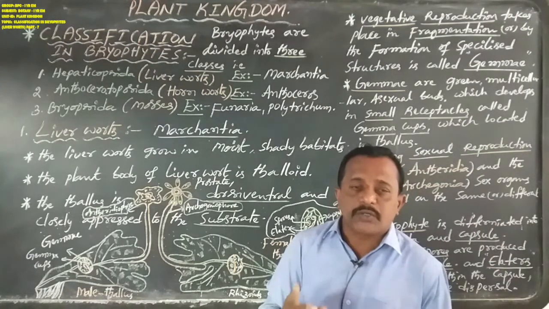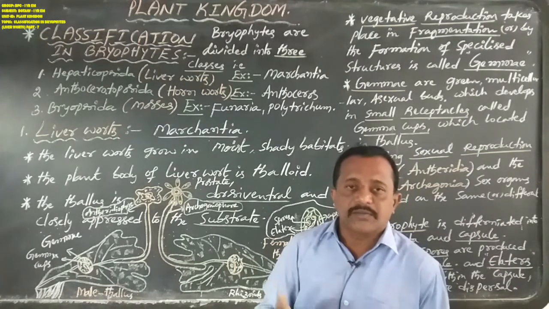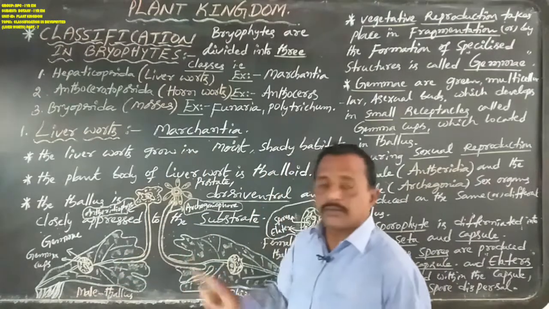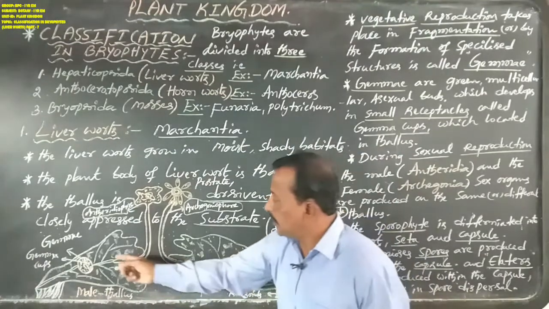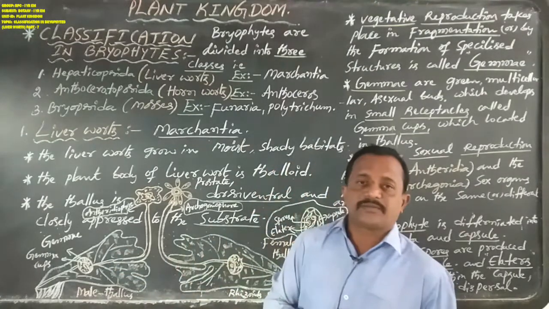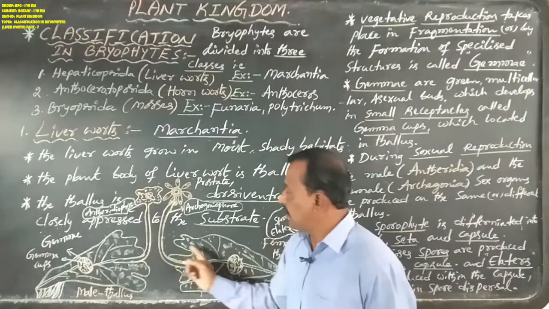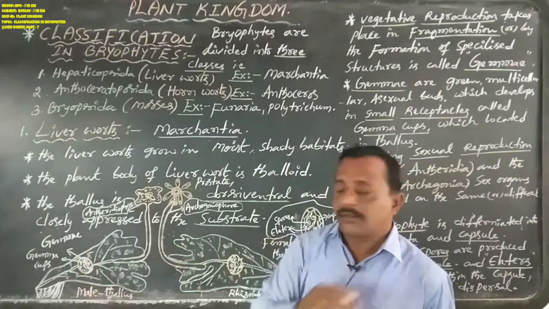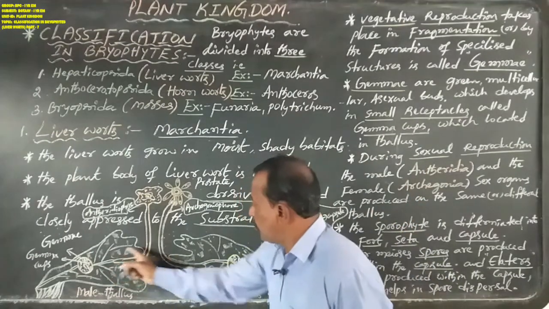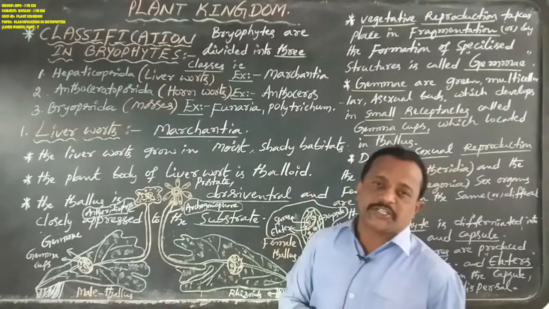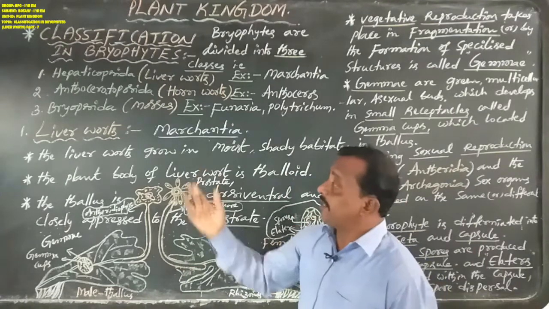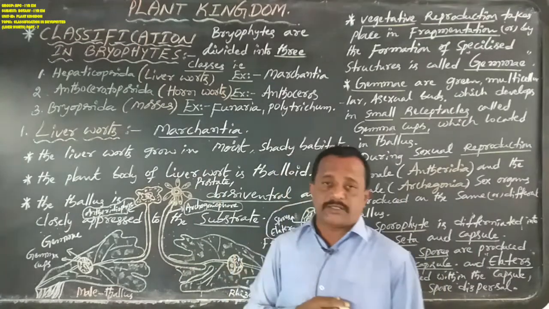Why are they called liverworts? Because the Marchantia thallus looks like a liver-like structure or a smooth leaf-like structure, and that is why it is named liverworts.